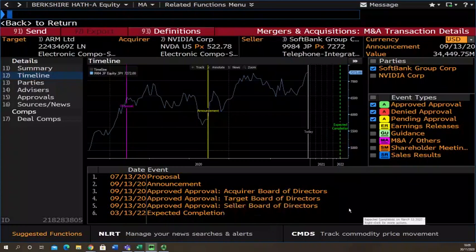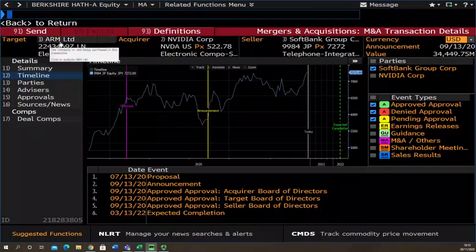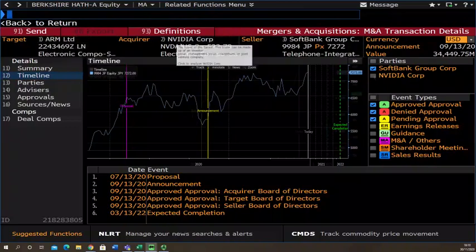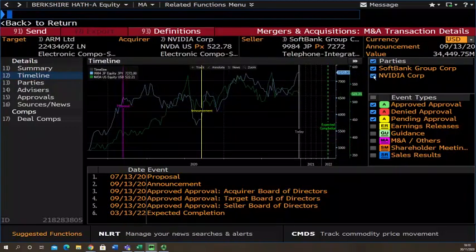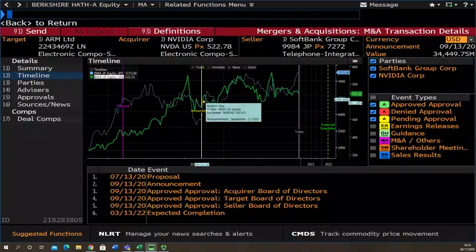So you can see here that it has been approved by the acquirer's board of directors, the target board of directors, and the seller's board of directors in this case. Because it's SoftBank, which currently owns ARM Limited, which is selling it to NVIDIA. Also on the chart, you can now overlay the share price of the acquirer organization to see how potentially their share price reacted to this announcement and how it's moved since the proposal to the current stage.